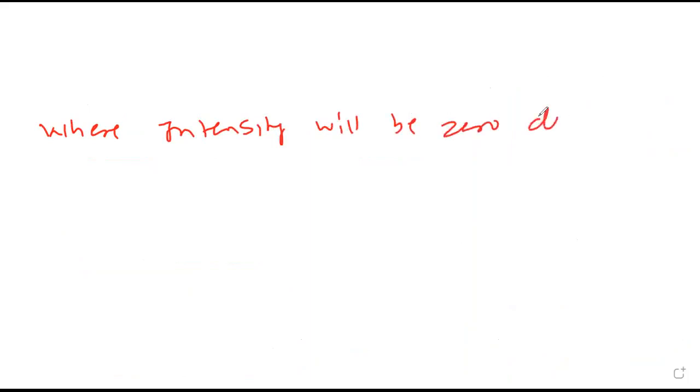One favorite question. Where will the intensity be 0? It will be 0 due to 2 charges.